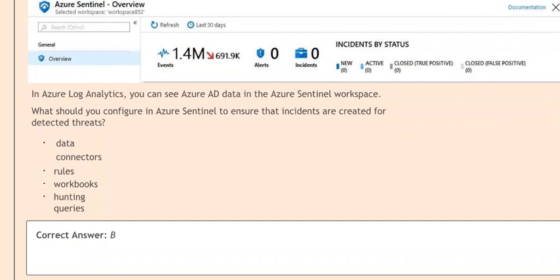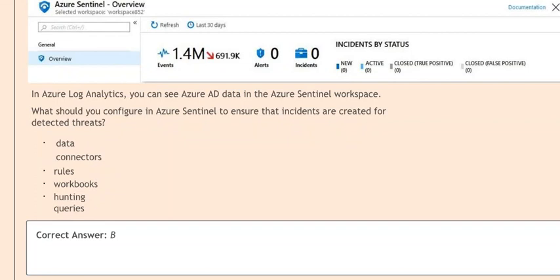In Azure Log Analytics, you can see Azure AD data in the Azure Sentinel workspace. What should you configure in Azure Sentinel to ensure that incidents are created for detected threats?